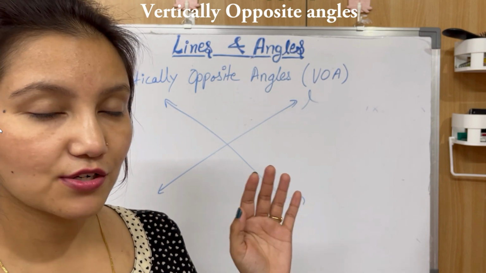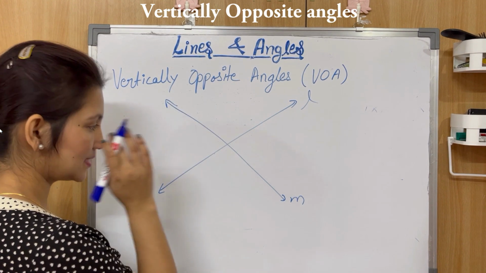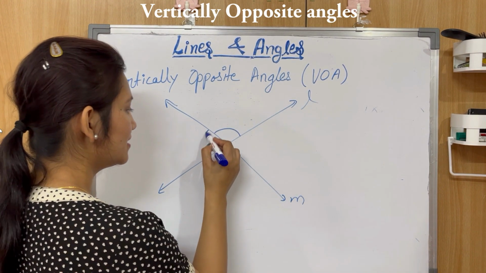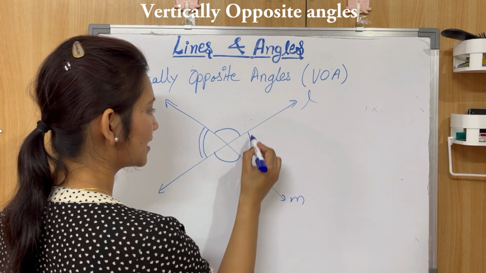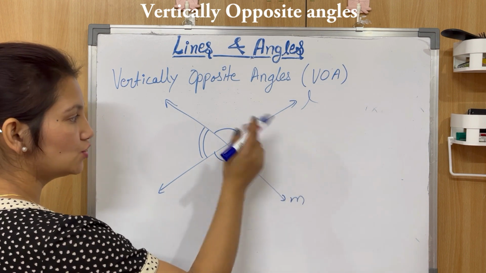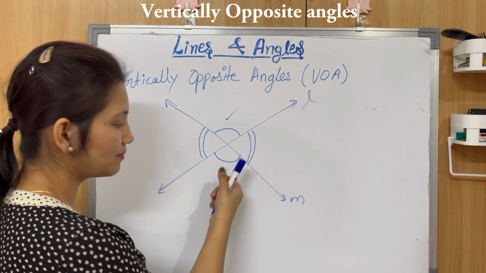Two equal pairs of vertically opposite angles means if two lines are intersecting, then this angle will be equal to this angle and this angle will be equal to this angle because they are vertically opposite angles, okay? So this will be equal to this and this angle will be equal to this. If this is 30 degrees, it will be 30 degrees.